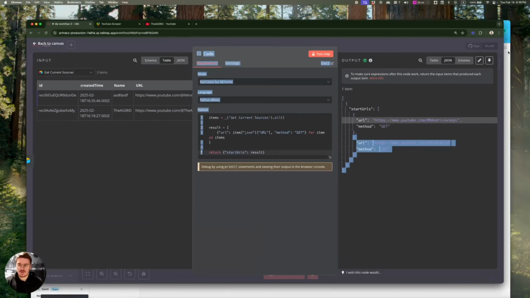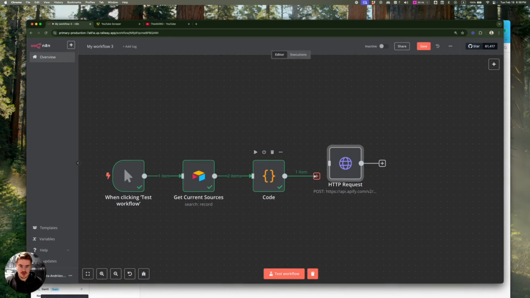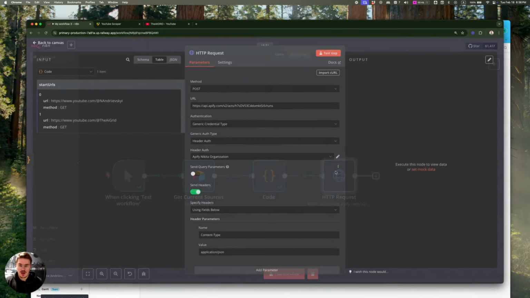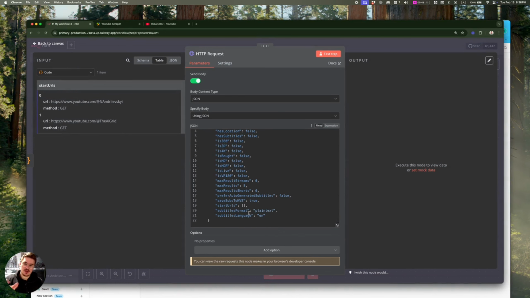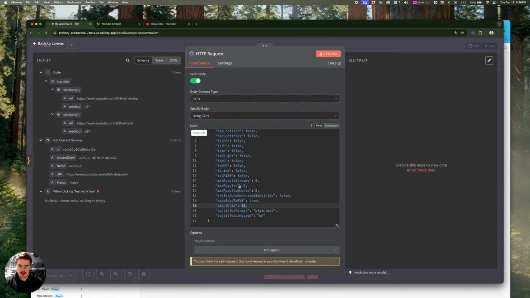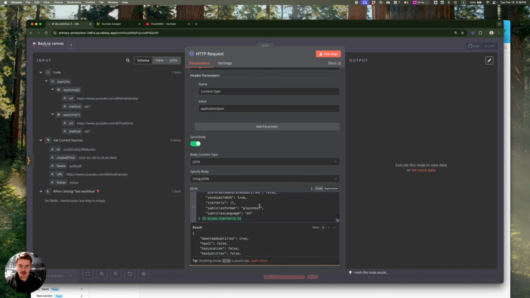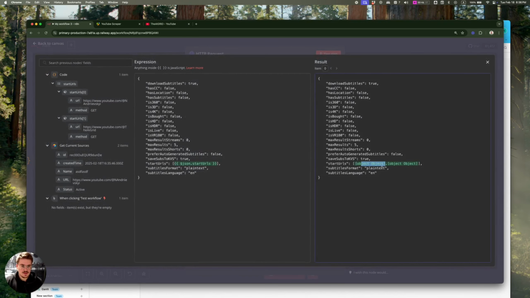Okay, so the next thing that we need to do is call the scraper with this information. What it's going to do is start the scraper on Apify. It's going to start the run, and then we'll need to wait for this run to finish. And then from there, we'll be able to grab that information, process it and add it to Airtable. So just paste the start URLs array into this block and into these brackets in here. And if you preview it, it will look something like, yeah.